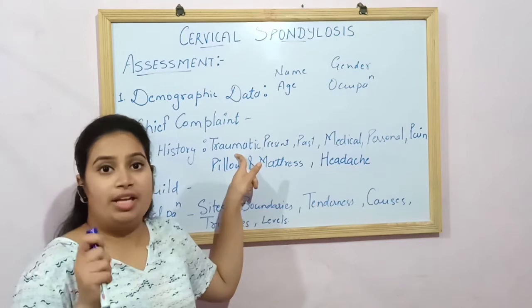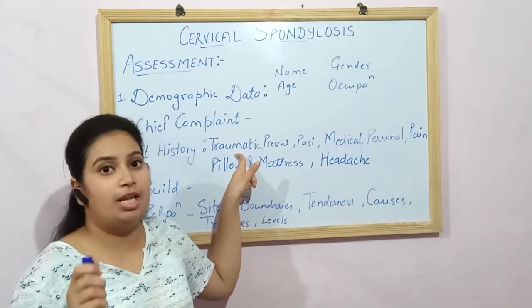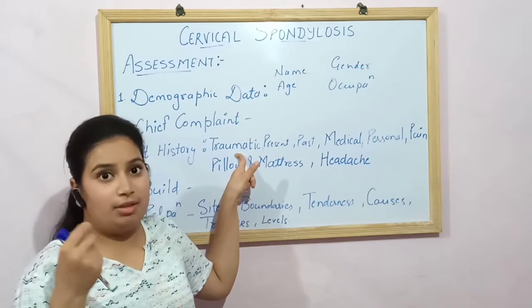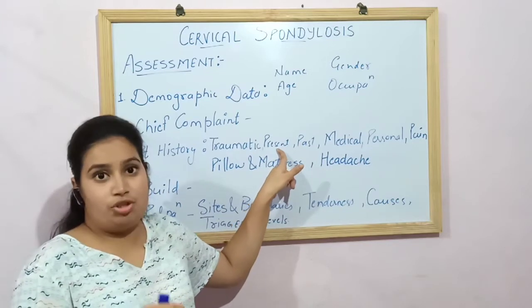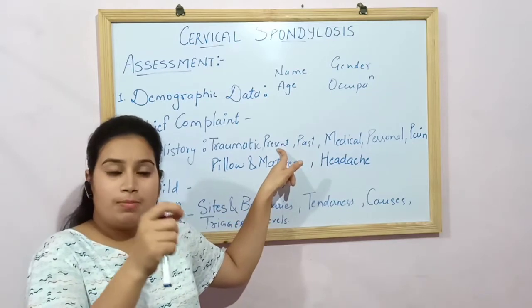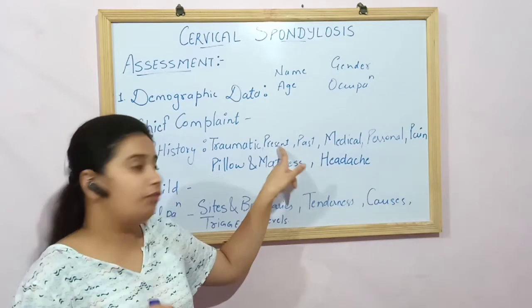Next is the traumatic history. You need to find out has the patient had any accident or any kind of injury in the past time, or is that condition causing the symptoms. Next is the present history. What are the problems the patient is having when he came to you? You need to write down all of them.